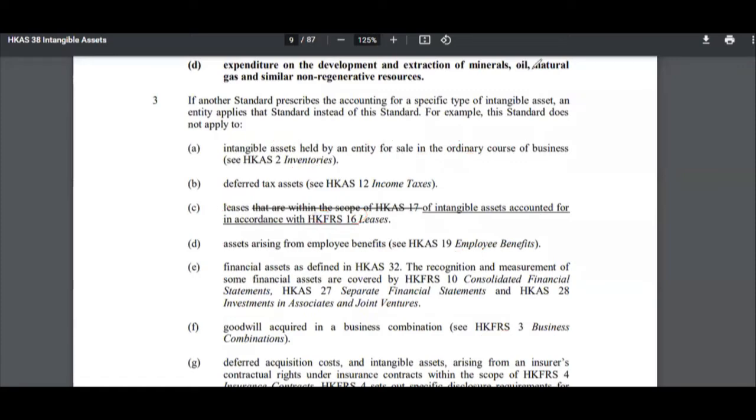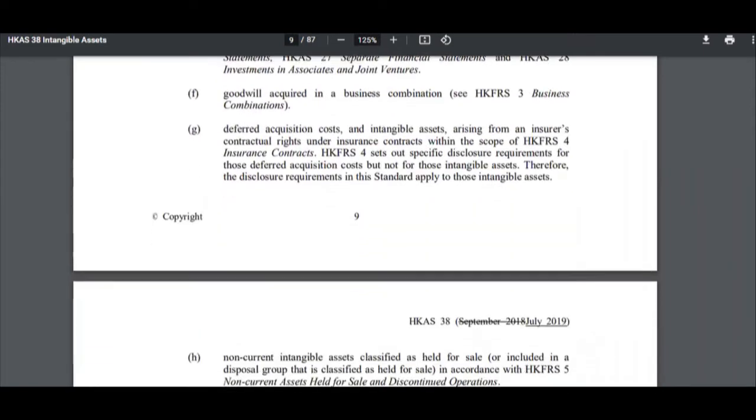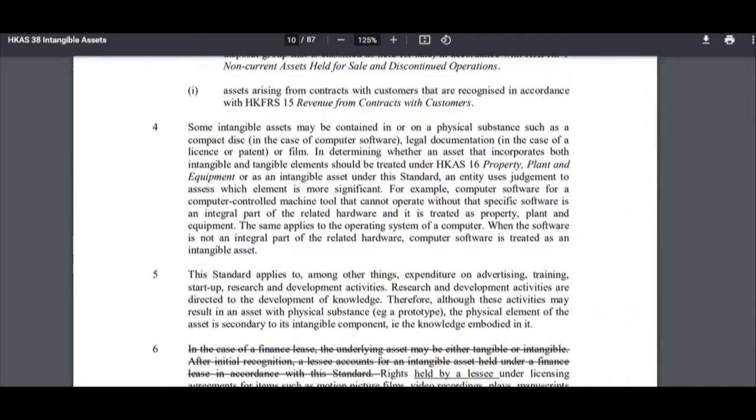So that's what paragraph 2A means by intangible assets that are within the scope of another standard. All these items are within the scope of another standard. So items in paragraph 3 are intangible assets within the scope of another standard. That's what it actually means.